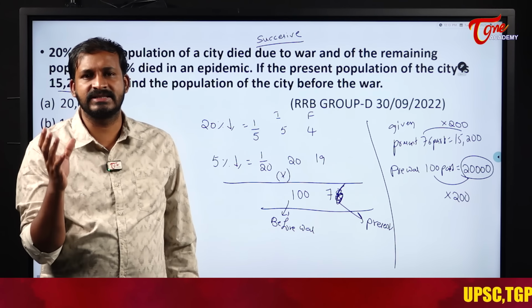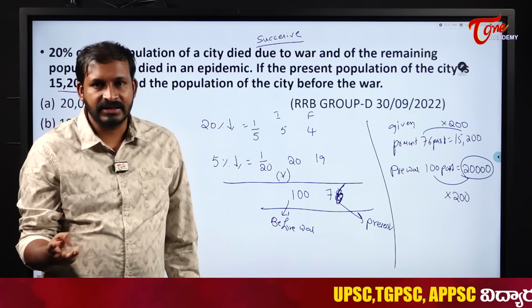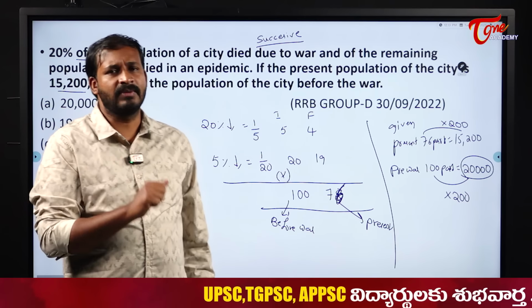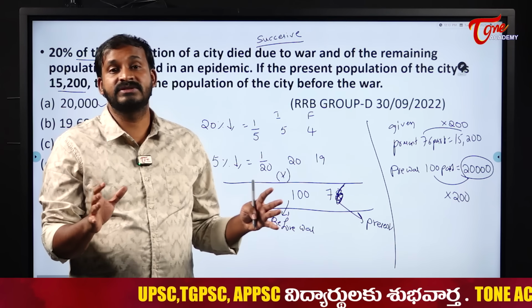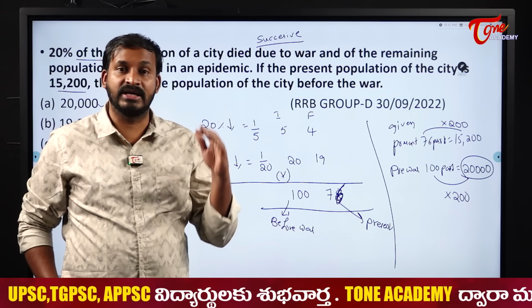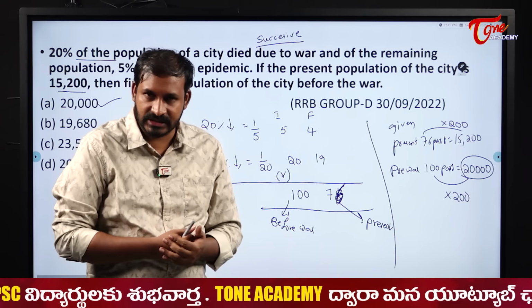Because approximately the exam will continue for 30 days and daily we will have 3 shifts, right? So 30 into 3, 90, and in or around we will have some 100 shifts. So in 100 shifts they will conduct the examination. They cannot frame that many questions in 100 shifts, keeping normalization in their mind. So mostly the same pattern of questions will be repeated.